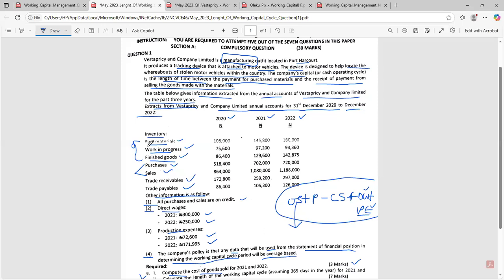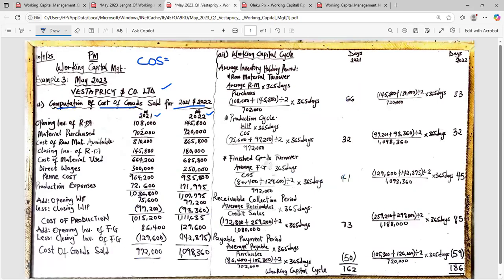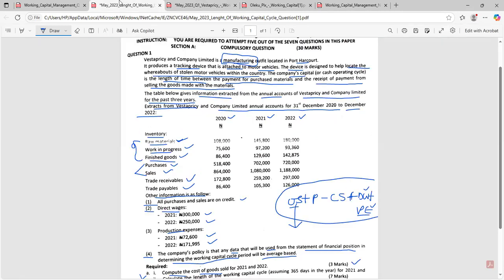So we are going to start with the first one, raw material. What is the opening stock of raw material? That's what we're going to start with first. In my solution, you see opening inventory of raw material. Go back to the question, how do we get this figure? In this question, we are only given inventory, raw material, work in progress, and finished goods. We are not told whether it is opening, and we are not told whether it is closing.